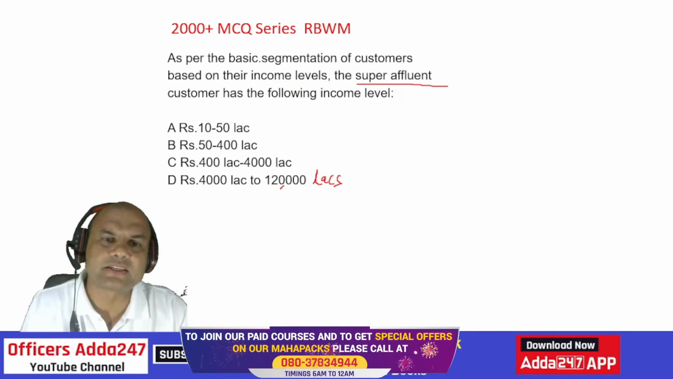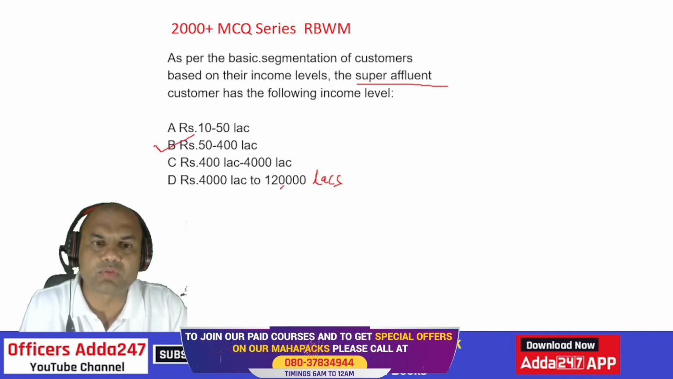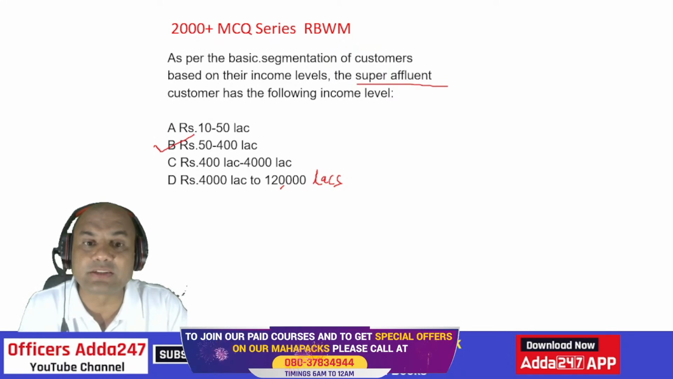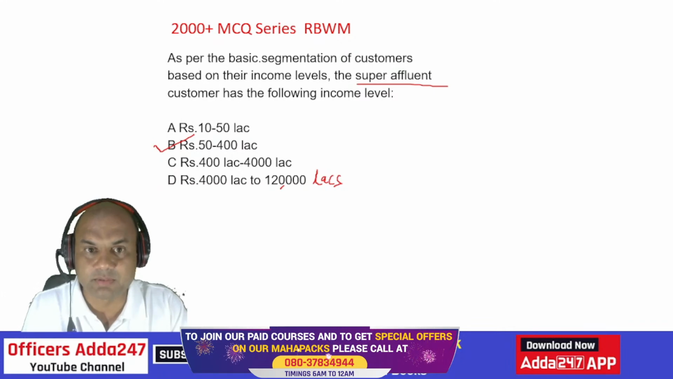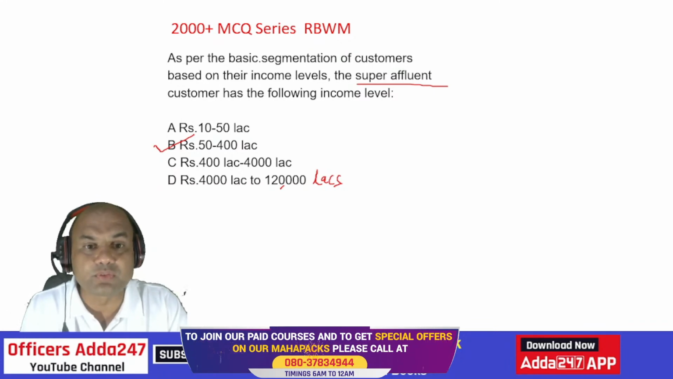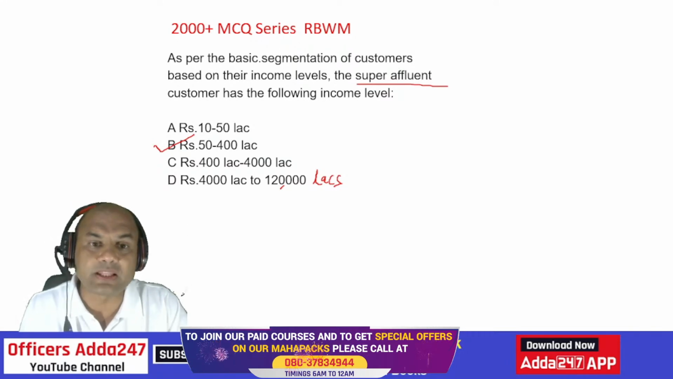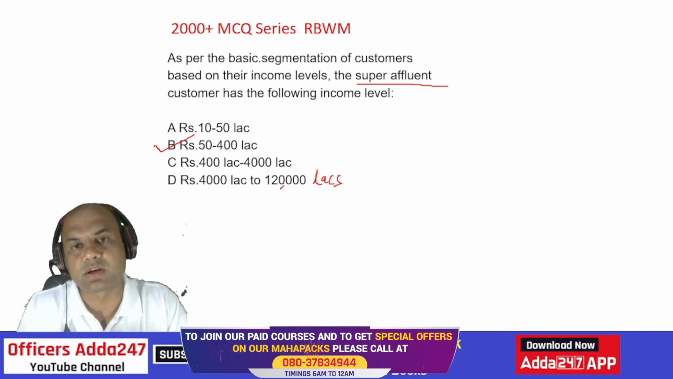The answer is here. I've got many answers from you. It is the same: 50 to 400 lakhs. This means lakhs, even 50 means not 50 rupees. It is 50 lakhs to 400 lakhs. Remember this. It is 10 lakhs to 50 lakhs, not 10 rupees to 50 lakhs. So a super affluent customer means one whose income is 50 lakhs to 400 lakhs.